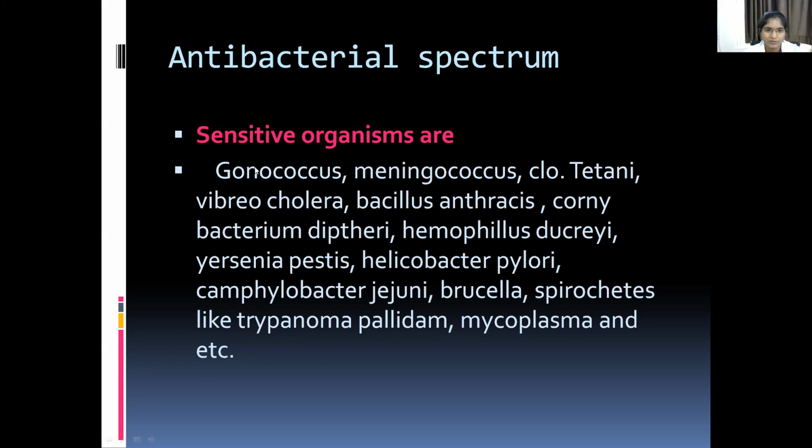Sensitive organisms of tetracycline are gonococcus, meningococcus, Clostridium tetani, Vibrio cholerae, Bacillus anthracis, Corynebacterium diphtheriae, Haemophilus ducreyi, Yersinia pestis, Helicobacter pylori, Campylobacter jejuni, Brucella, spirochetes like Treponema pallidum, and mycoplasma. These are the sensitive organisms of tetracyclines.